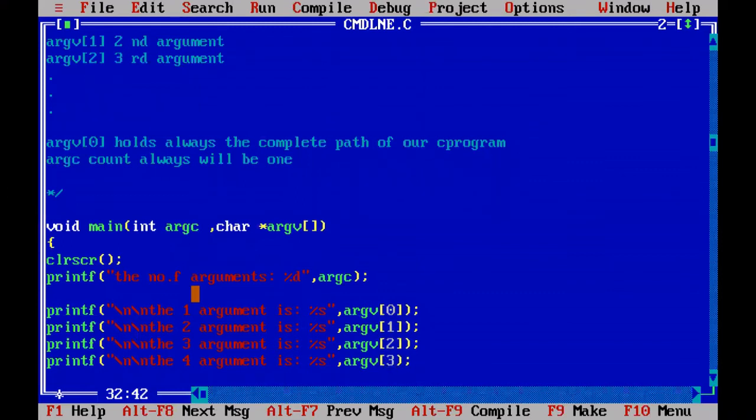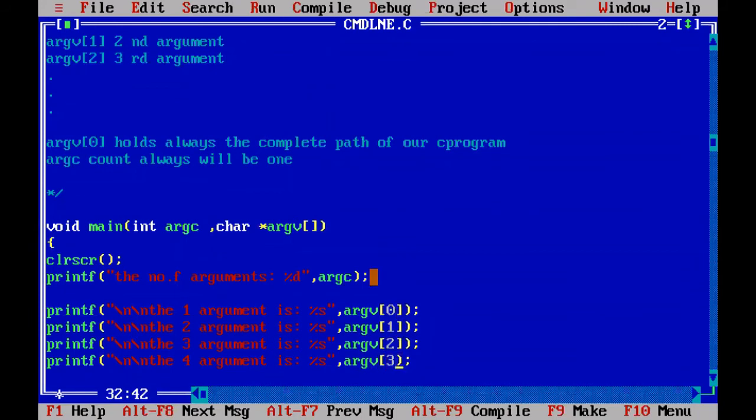Now, if I go back to the command shell and if I give 1, 2, 3, the first argument always will be the complete path to the program. Our program is command line.c. So the path to the command line program is the first argument, which is represented with argv of 0. And with argv of 1, whatever we have given, that 1 is represented with argv of 1. Whatever the second argument 2 is represented with argv of 2. Whatever third argument we give is represented with argv of 3.